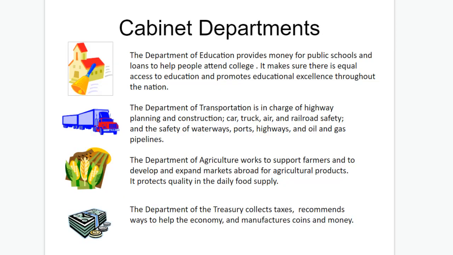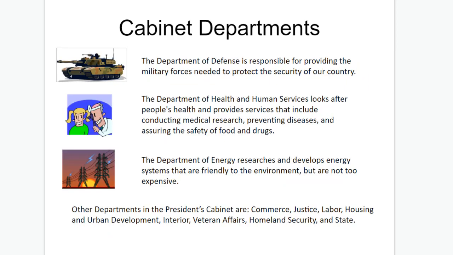Some of the main departments we'll talk about are the Department of Education, where they talk about money for public schools and loans to help attend college. The Department of Transportation is in charge of highway planning and construction, and car, air, truck, and railroad safety, all kinds of organization from that perspective. We also have a Department of Agriculture that works to support farmers and develop and expand markets abroad. And the Department of Treasury collects taxes, recommends ways to help the economy, and manufactures coin and money.